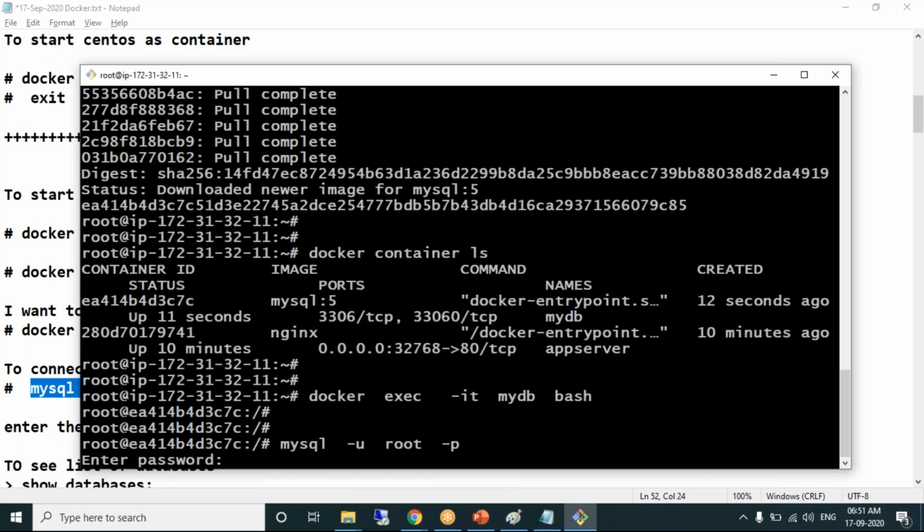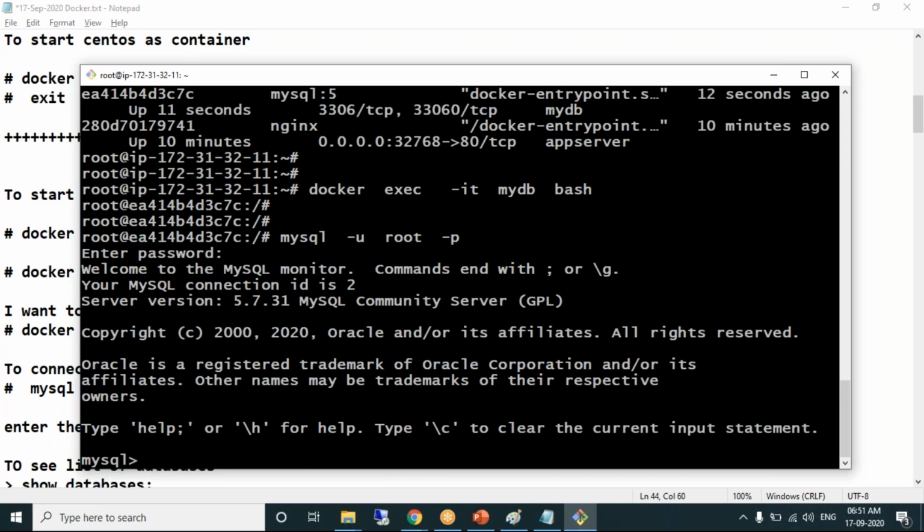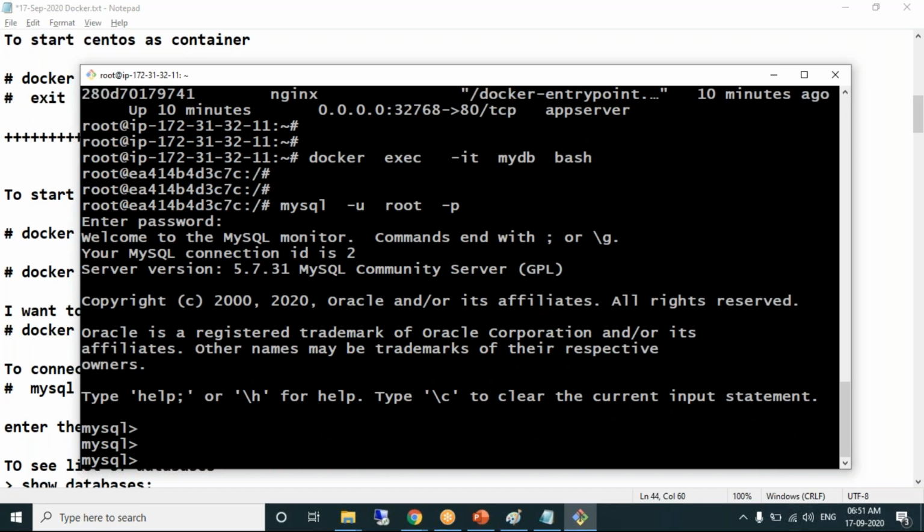Then it will ask for the password. You are able to connect because in the environment variable I have provided a password as Sunil. So now you have an option to connect. Yes, you are connected to MySQL. Welcome to MySQL monitor. MySQL is a product of Oracle now. MySQL prompt is there. These are all MySQL commands.